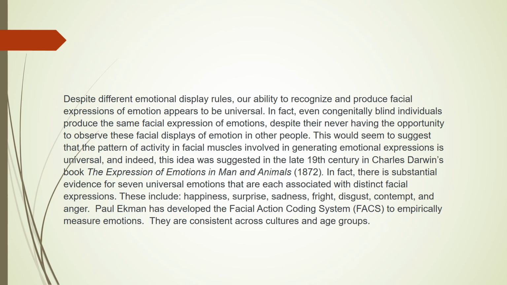This would seem to suggest that the pattern of activity in facial muscles involved in generating emotional expressions is universal, and indeed this is the idea that Charles Darwin, in The Expression of Emotions in Man and Animals, demonstrated. In fact, there's substantial evidence for 7 universal emotions that are each associated with distinct facial expressions. These include happiness, surprise, sadness, fright, disgust, contempt, and anger. Paul Ekman has developed the Facial Action Coding System to empirically measure emotions. These are consistent across cultures and age groups.